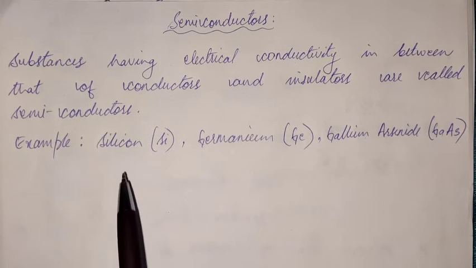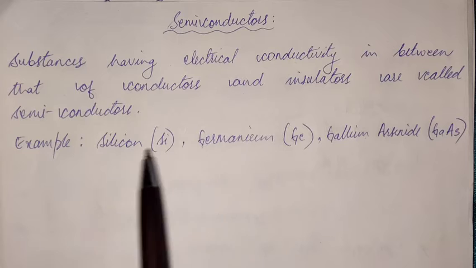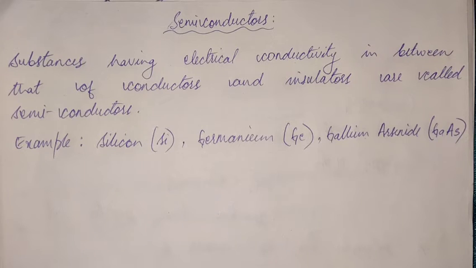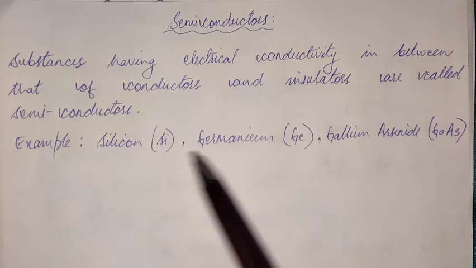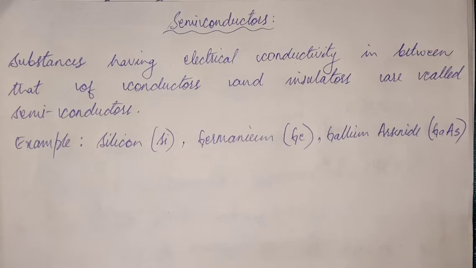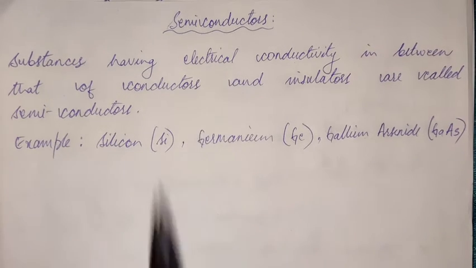Now, examples are silicon and germanium. These are substances which we naturally get, which are semiconductors. And there are some alloys also which are made, like gallium arsenide, gallium phosphide also. Okay. Now, these are examples of semiconductors.